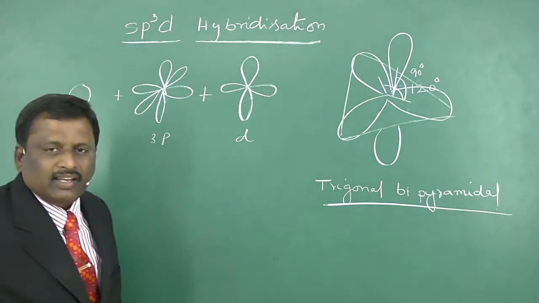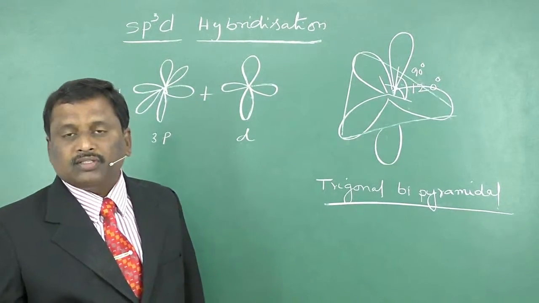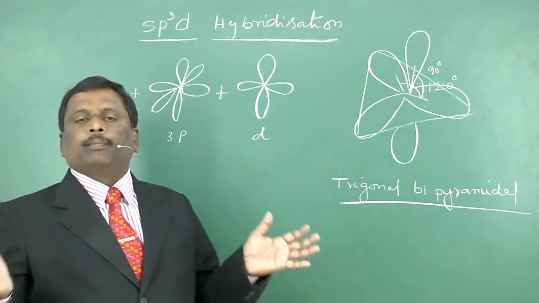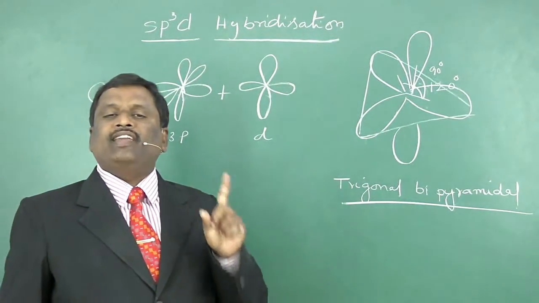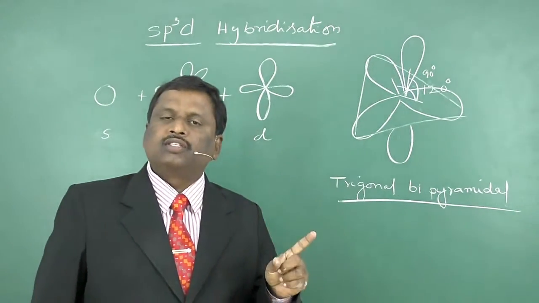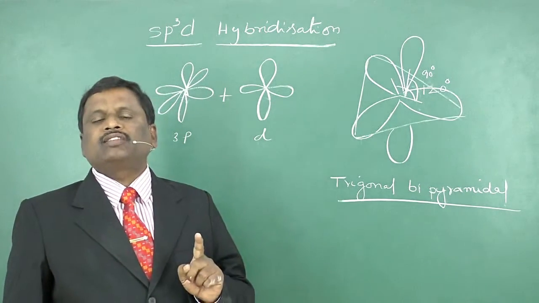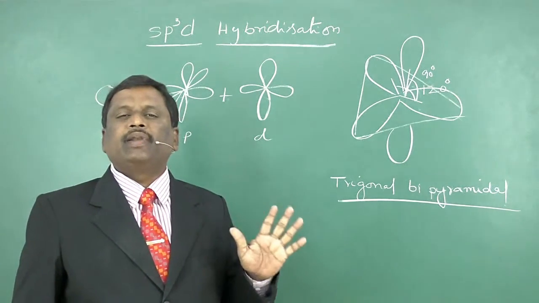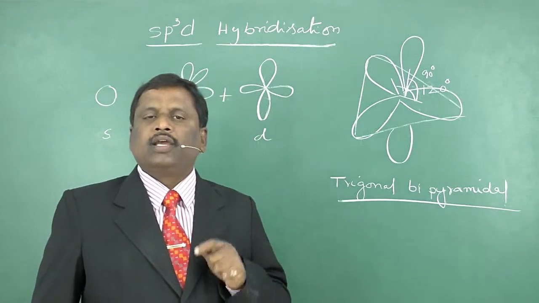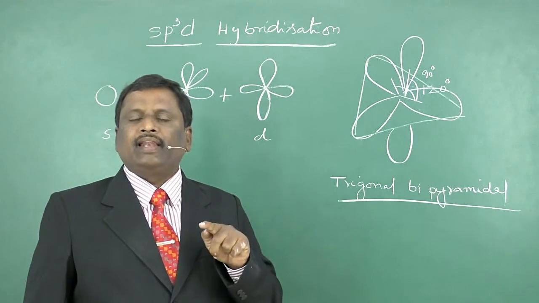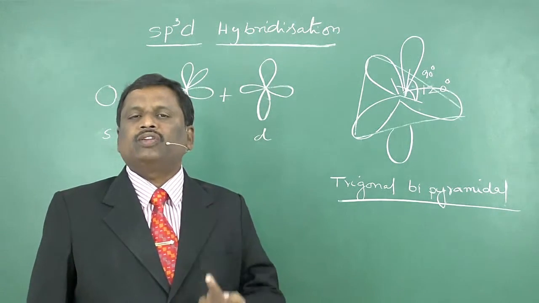sp3d hybridization: 1 s orbital, 3 p orbitals and 1 d orbital mixed together or hybridized together to form 5 identical hybrid orbitals is known as sp3d hybridization, and the orbitals are called sp3d hybrid orbitals. Out of 5 sp3d hybrid orbitals, 3 orbitals are in one plane with 120 degrees angle, and the other 2 orbitals are perpendicular to that plane.